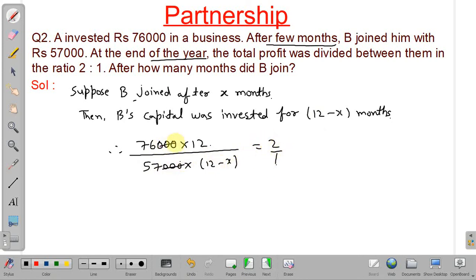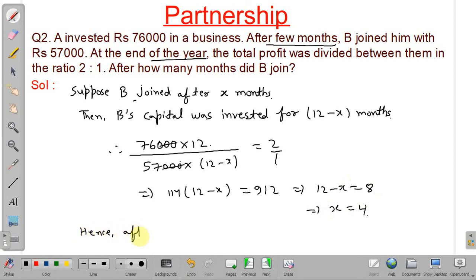So this 1000 will get cancelled out, and from this we can calculate X. So 114 into (12 minus X) is equal to 912, and from this 12 minus X equals 8, so X will be equal to 4. So after 4 months B joined the business.